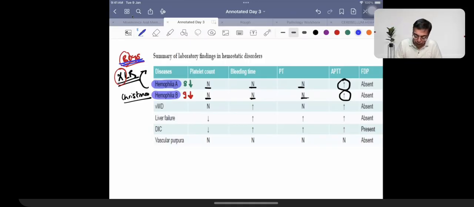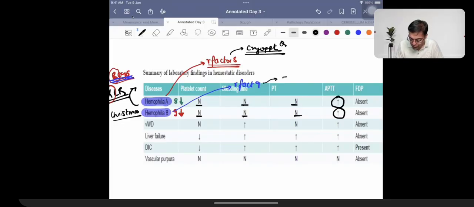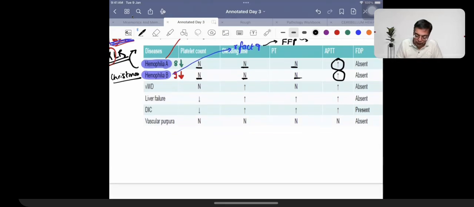Now, what is going to be the important fact? If you have an individual with hemophilia A, what is going to be given to this individual? Recombinant factor 8. If you have hemophilia B, you are going to be giving recombinant factor 9. But sometimes they are not available. So as an alternative, what would you give? In hemophilia A, you are going to be treating with cryoprecipitate. Hemophilia B patient, you will be treating with fresh frozen plasma.